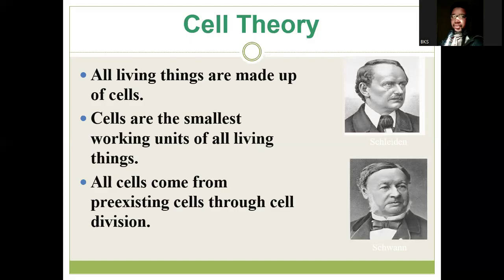The second one says cells are the smallest working unit of all living things. So, just from the definition, the smallest functional unit of a living thing is a cell. Anything less than a cell may not be considered living, even though we know of the theory of endosymbiosis, where some organelles historically were known to exist independent of a cell. What are those organelles?